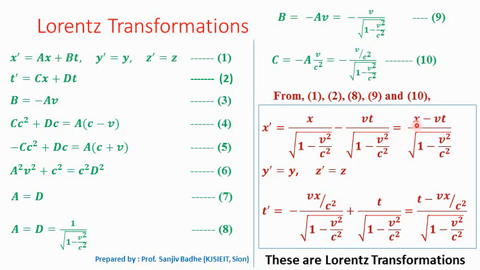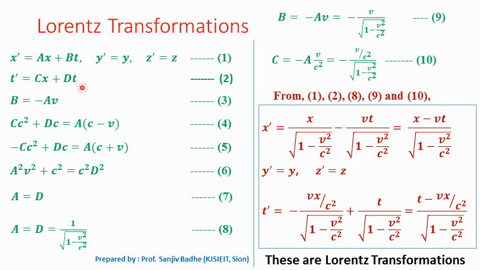We can write it as x minus vt upon square root of 1 minus v square by c square. Now y prime is equal to y and z prime equal to z, because the frames are moving with relative velocity v along x direction. So y coordinate and z coordinate will not change.